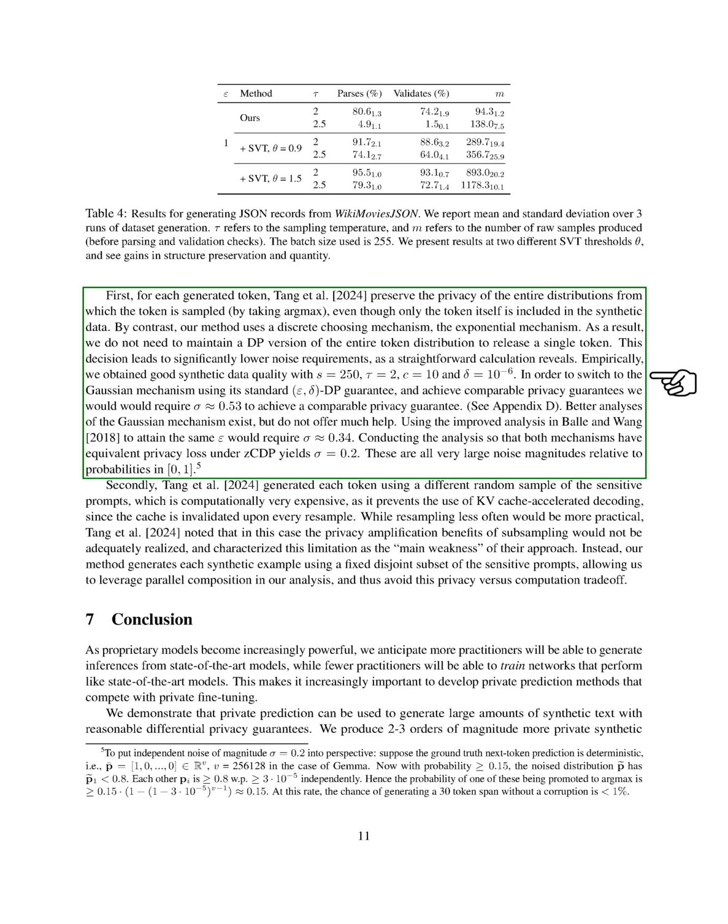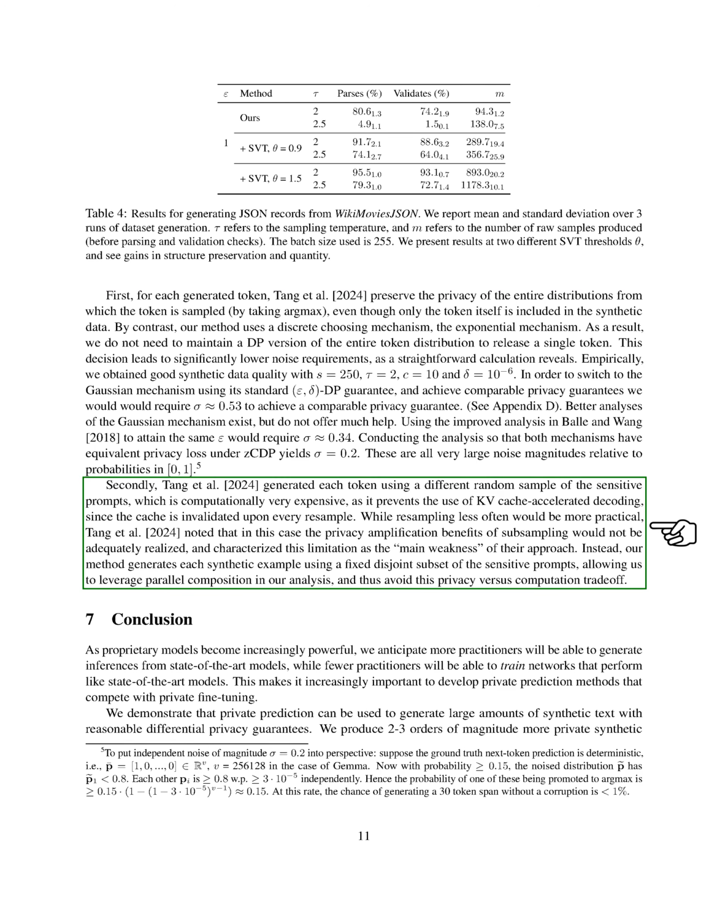Firstly, we preserve the privacy of the entire distributions from which each token is sampled, even though only the token itself is included in the synthetic data. This is different from the exponential mechanism used in other methods, which require maintaining a differentially private version of the entire token distribution to release a single token, leading to higher noise requirements. Empirically, we achieved good synthetic data quality with specific parameter values. Switching to the Gaussian mechanism for comparable privacy guarantees would require a significantly lower noise magnitude compared to our method.